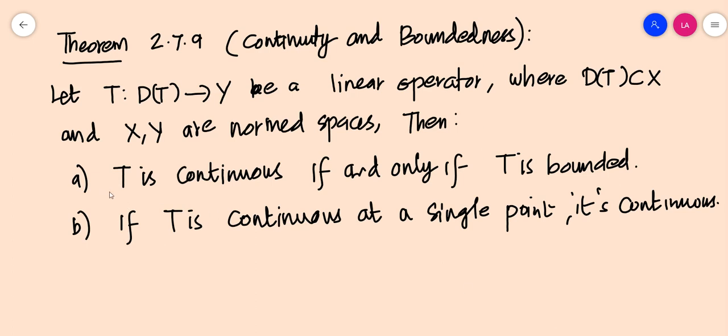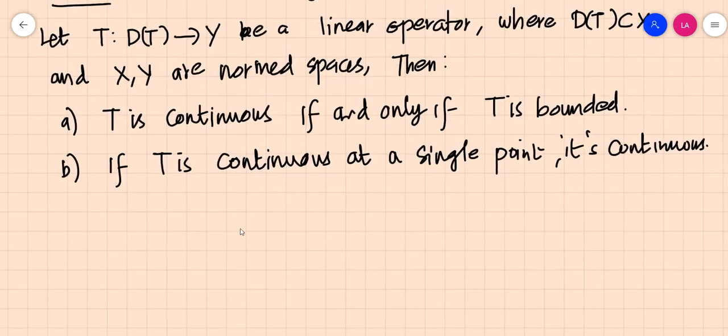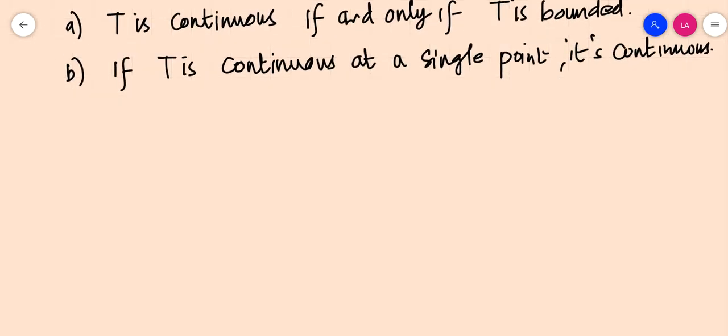In the first case, we have to prove that T continuous implies T bounded, and T bounded implies T continuous. So let's move on to the proof. First consider the case when T is equal to 0, that is, T is the zero operator.